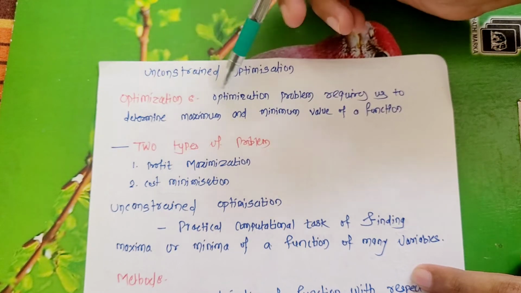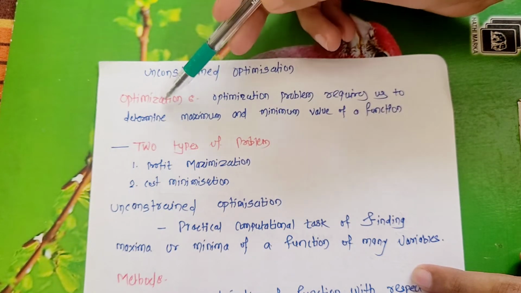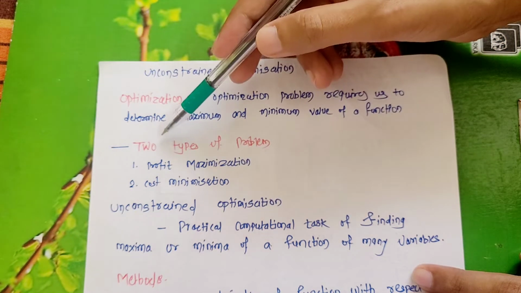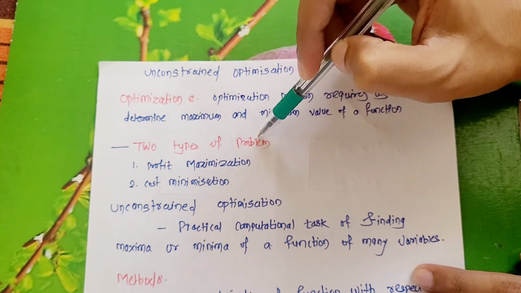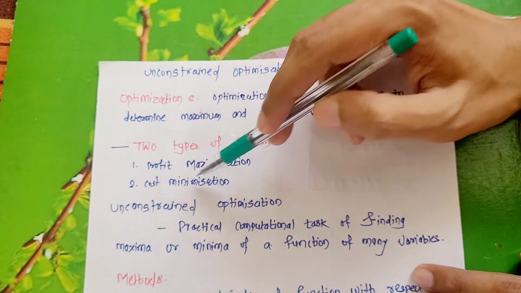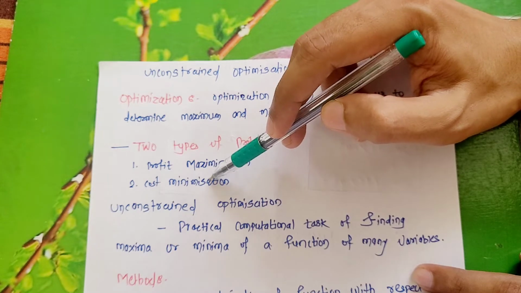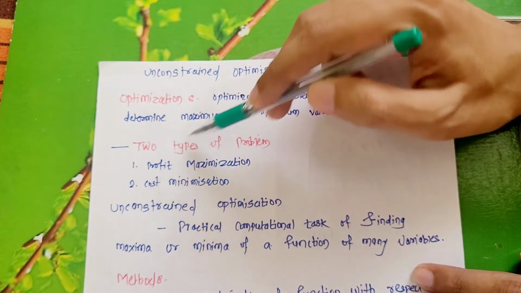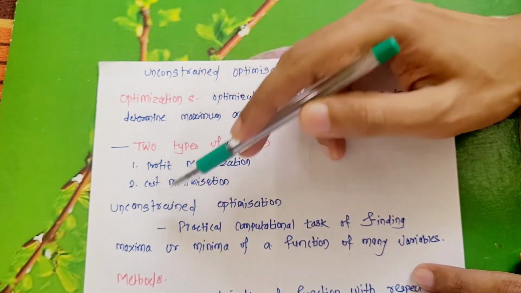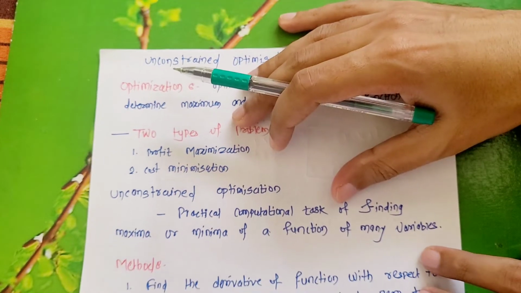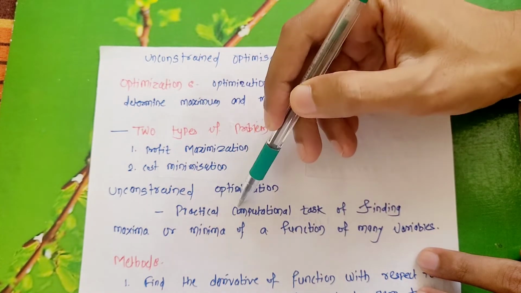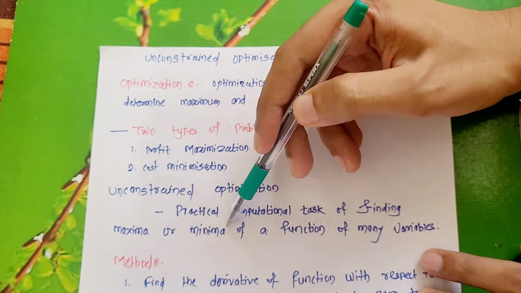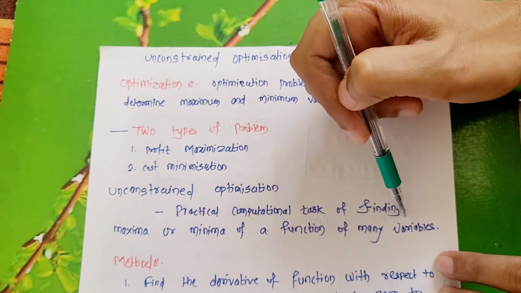You can see here, an optimization problem requires us to determine either the maximum or minimum value of a function. Already I have discussed with you, there are two types of problems in this category: either profit maximization or cost minimization. If you talk about minimization, then cost is going to be minimized. If you talk about maximization, then profit is going to be maximized. In unconstrained optimization, the practical computational task is finding maxima or minima of a function of many variables.